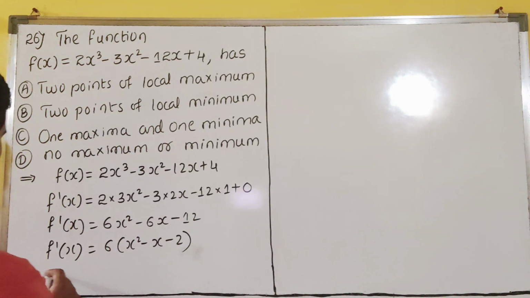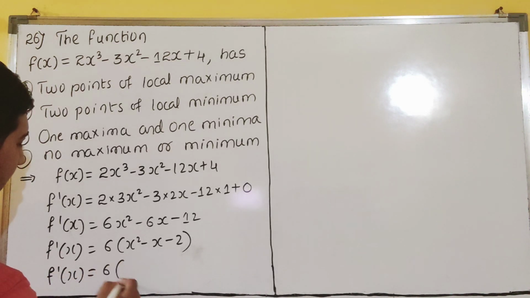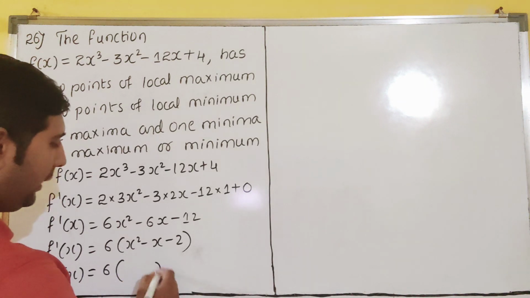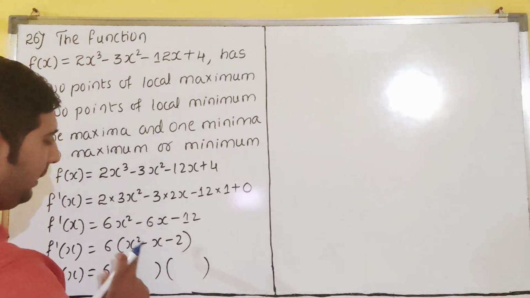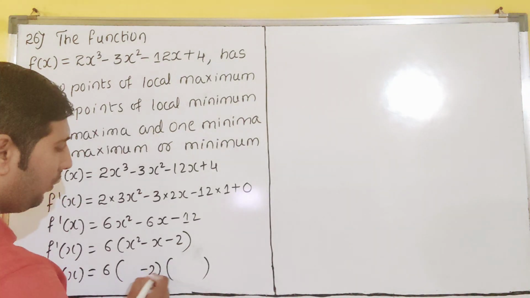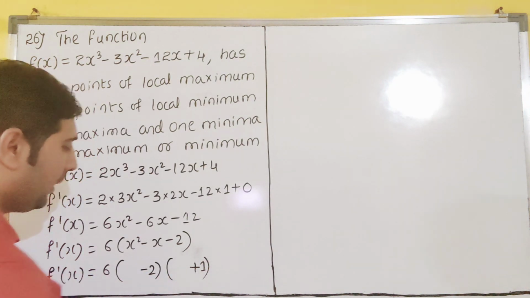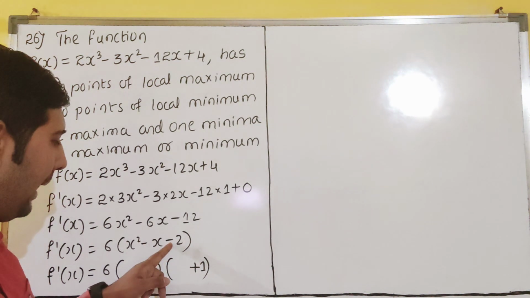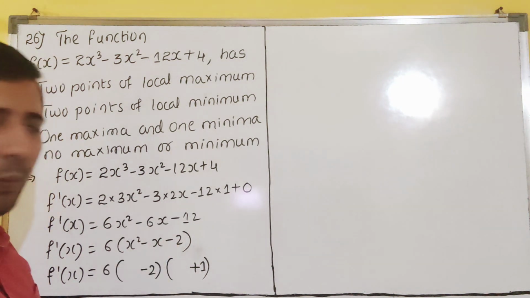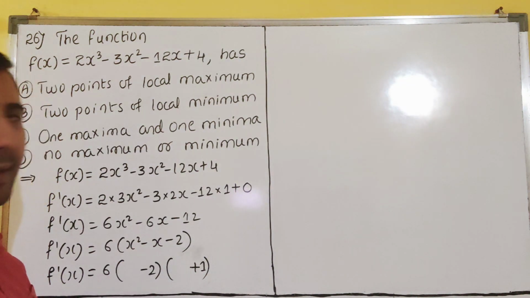Everyone knows this one. f dash of x is, see here, 6 is written as is. So now I will use these brackets here. So minus 2 I have to get. So that's why minus 2 and plus 1 we can use. Minus into plus is minus 2. And minus 2 plus 1 is what? Minus x, dear students.